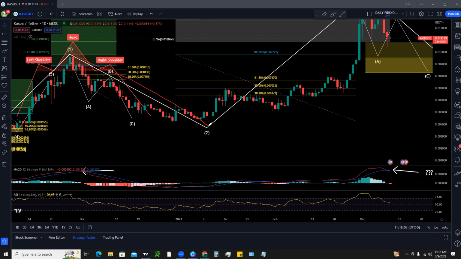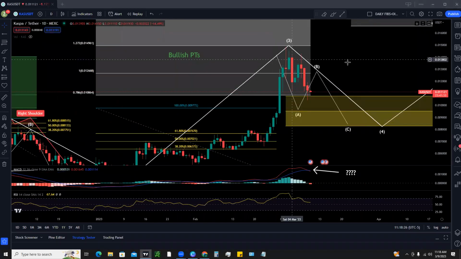And to get the wave 3 and hit the wave 3 price targets, we needed to come up, consolidate at these levels, and ultimately break through. And that's exactly what we did, right? We broke through our major retracement levels, these 3 key areas. And you can see as soon as we got a clean break above there, that's really when we started our next rally and hit our bullish price targets.